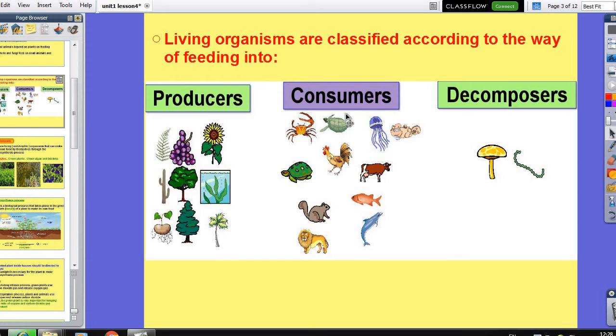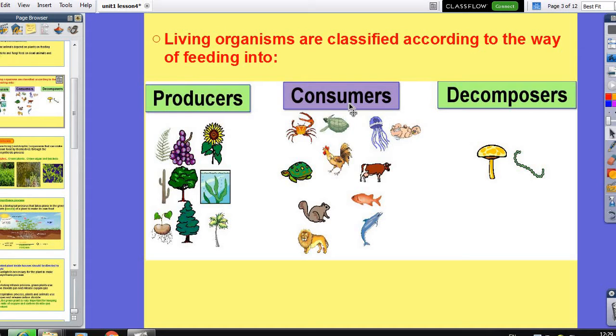Consumers are the living organisms which depend on other living organisms to get their food. So here we have consumers. When the consumer depends on the producers, for example, the rabbit is considered a consumer. Why? Because it depends on the producer, or it eats plants to grow. So all the animals which feed on the plants are called consumers. So the consumer here depends on the producer.